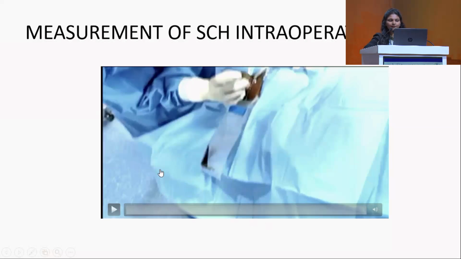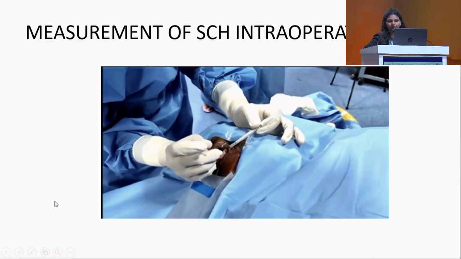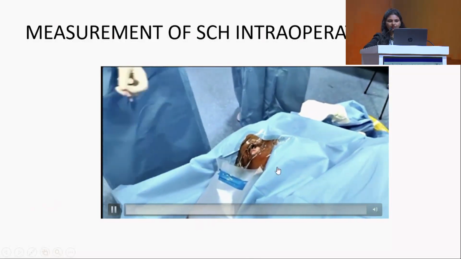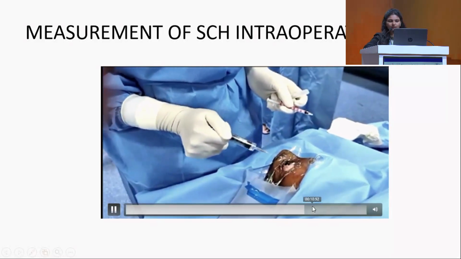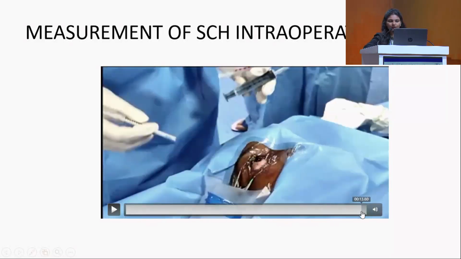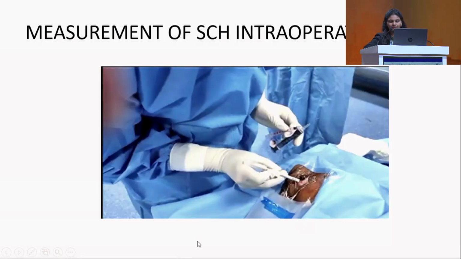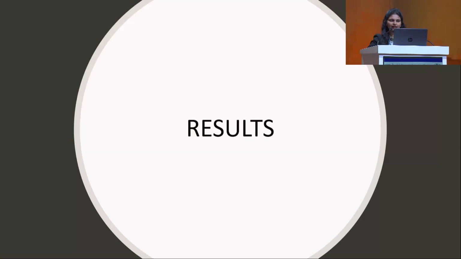This is the measurement of subconjunctival hemorrhage intraoperatively. We assessed it with the use of a 23 gauge needle intraoperatively, as shown here. This is the subconjunctival hemorrhage immediately after intravitreal injection.